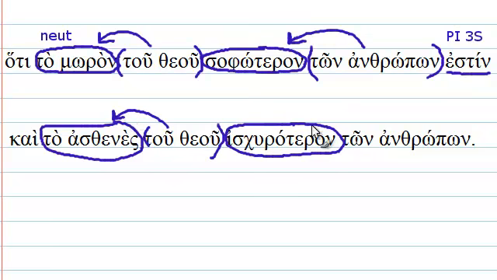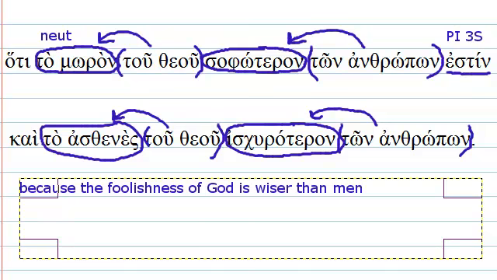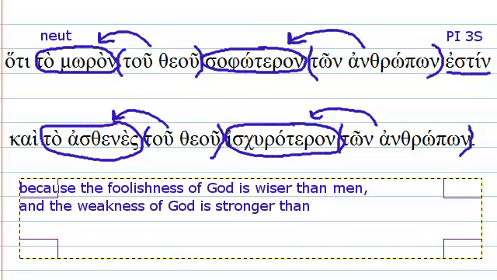God is modifying weakness. Man is modifying stronger. And so we can do our translation. Because the foolishness of God is wiser than men, and the weakness of God is stronger than men. So that's our verse for the day, and that concludes 1 Corinthians 1:19 through 25.